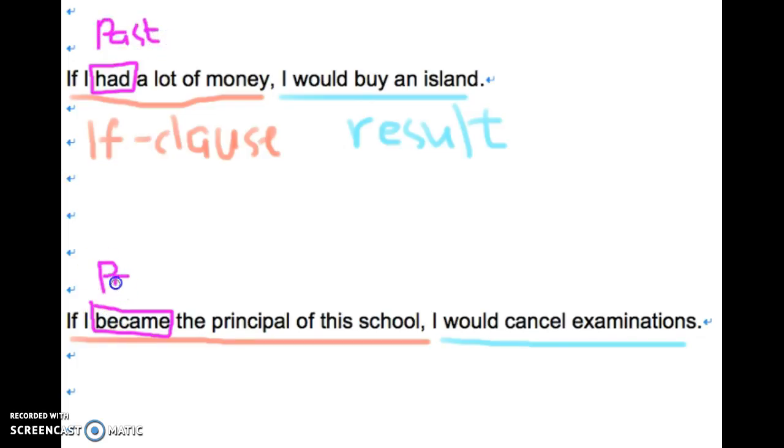This is the first part of the sentence, the if clause, and we will use past tense. Take a look at the second part. I would buy an island. I would cancel examinations. You can see it is would plus a bare infinitive, which means the verb doesn't change after would. So that's the structure and also the tense of type 2 conditionals.